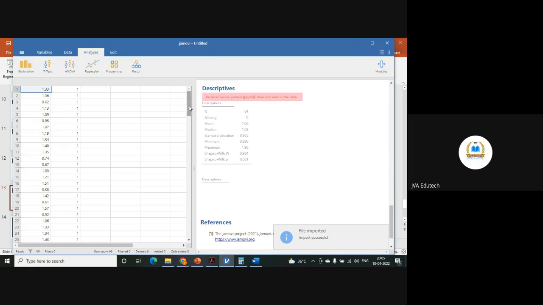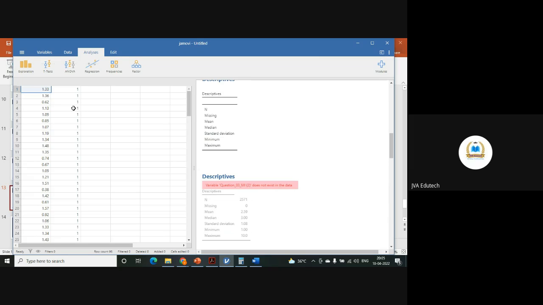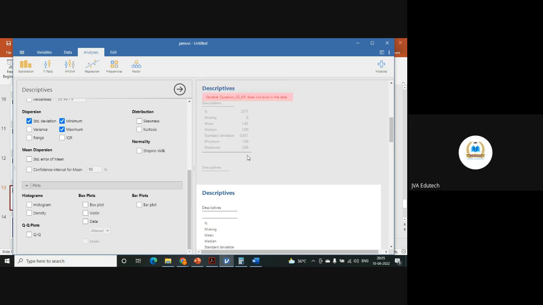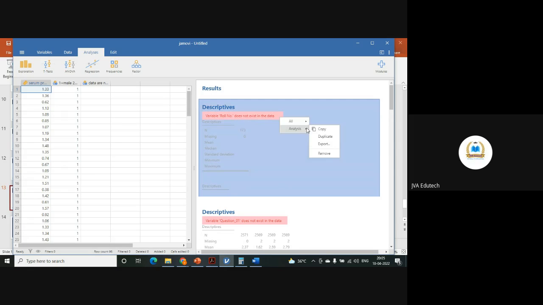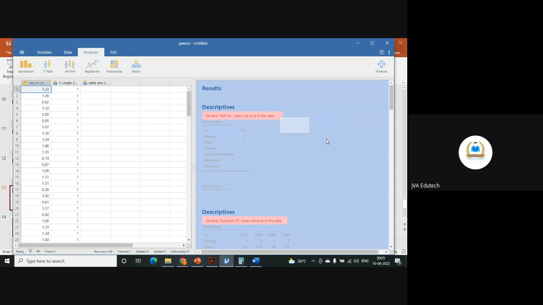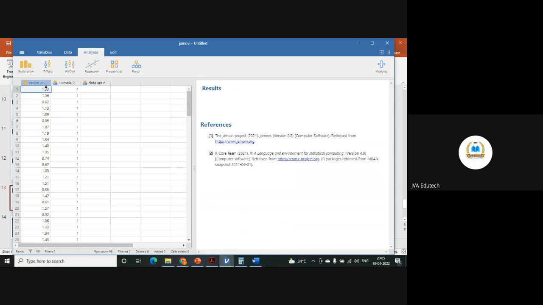The same variable we have taken. Already these commands were given, so it is taking all these commands. Forget about it. Or if you want to remove all these results, you can simply right click and select all, and if you want to clean this, remove. Now it is clean.